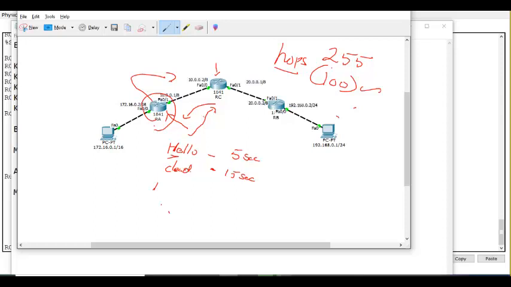How to do this? Fake neighbor. Authentication. If router A says, I want to be your neighbor, router C should ask, what is your password? And router C will check the password. If the password is correct, only then router A will be accepted as a neighbor. If it is a fake router, it cannot provide the correct password.